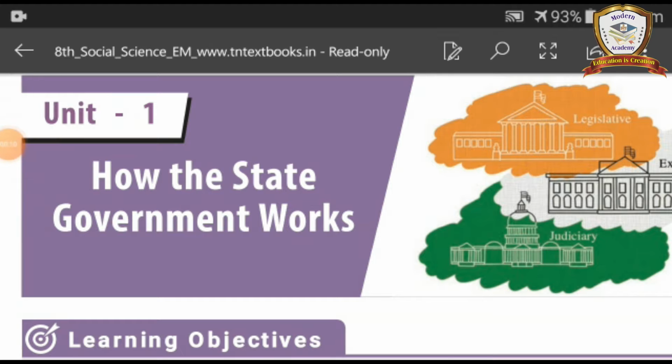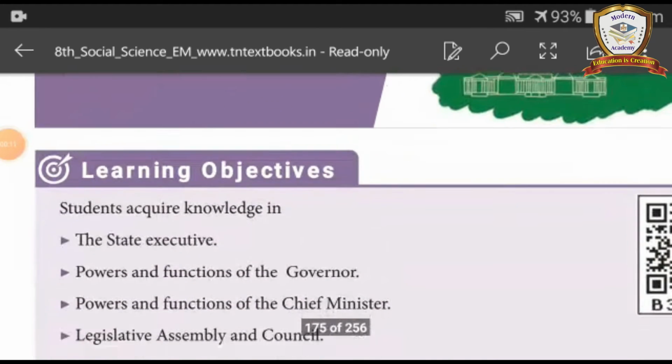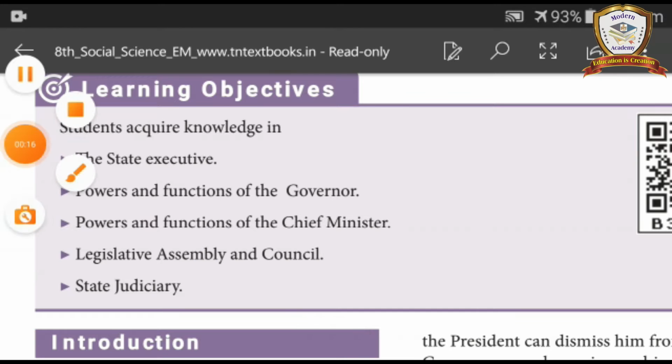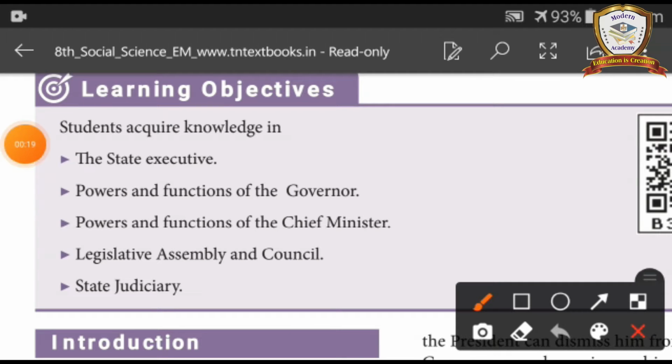Unit 1: How the state government works. Learning objective. Students acquire knowledge in the state executive, powers and functions of the governor, powers and functions of the chief minister, legislative assembly and council, and state judiciary.